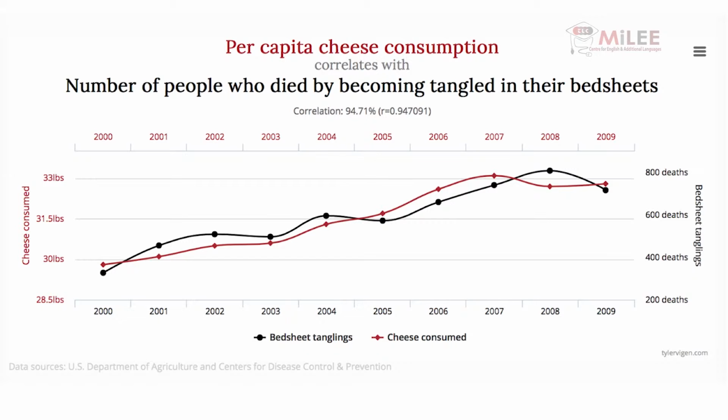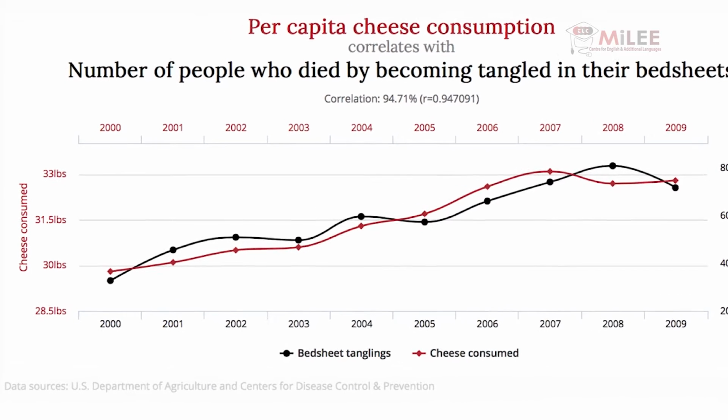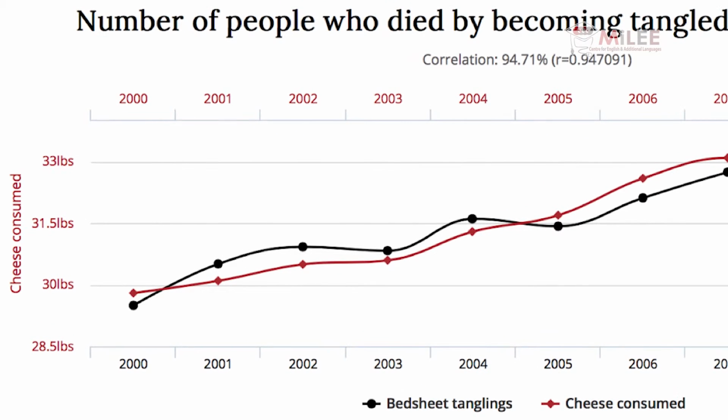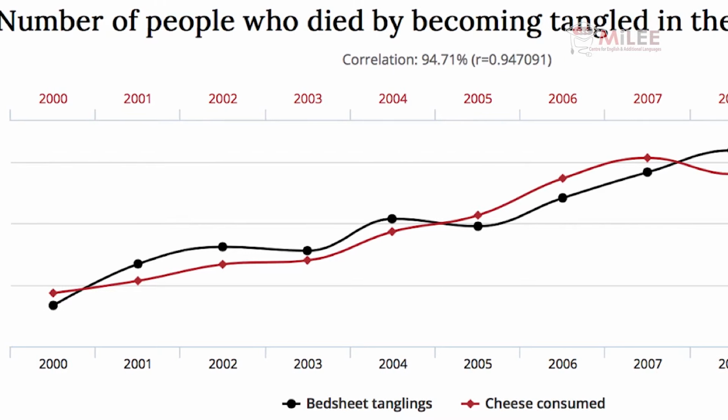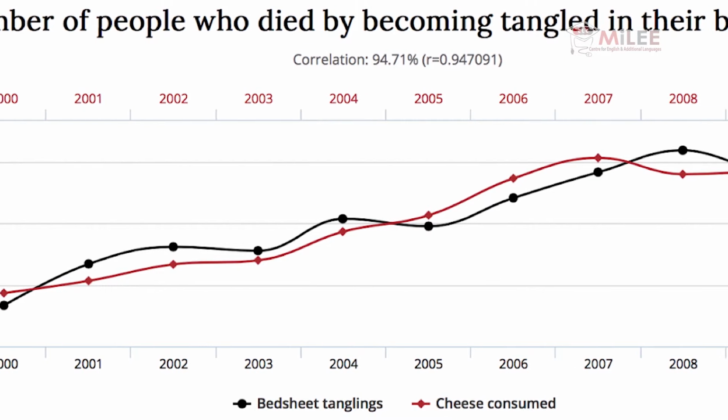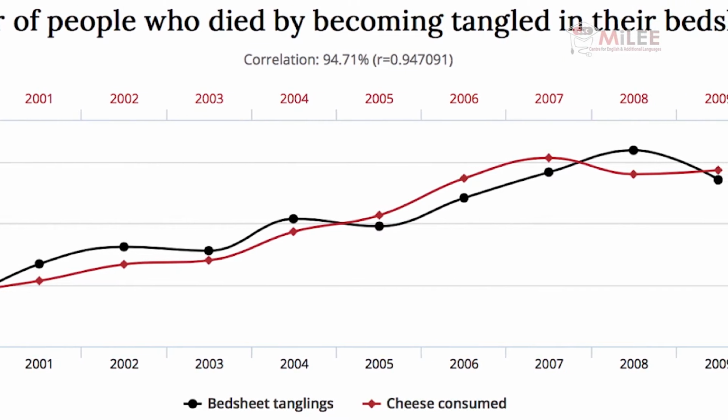Actually, you can look for correlations between any two variables in the world, and you might be surprised by what you find. Like what? Well, let's take a look at an example. Let's look at some data on the number of people who died by becoming tangled in their bed sheets and the amount of cheese consumed between 2000 and 2009. These lines closely follow each other, meaning that there is a correlation, but you know that consuming cheese does not cause people to get tangled in their bed sheets, so there's clearly not causation between these variables.